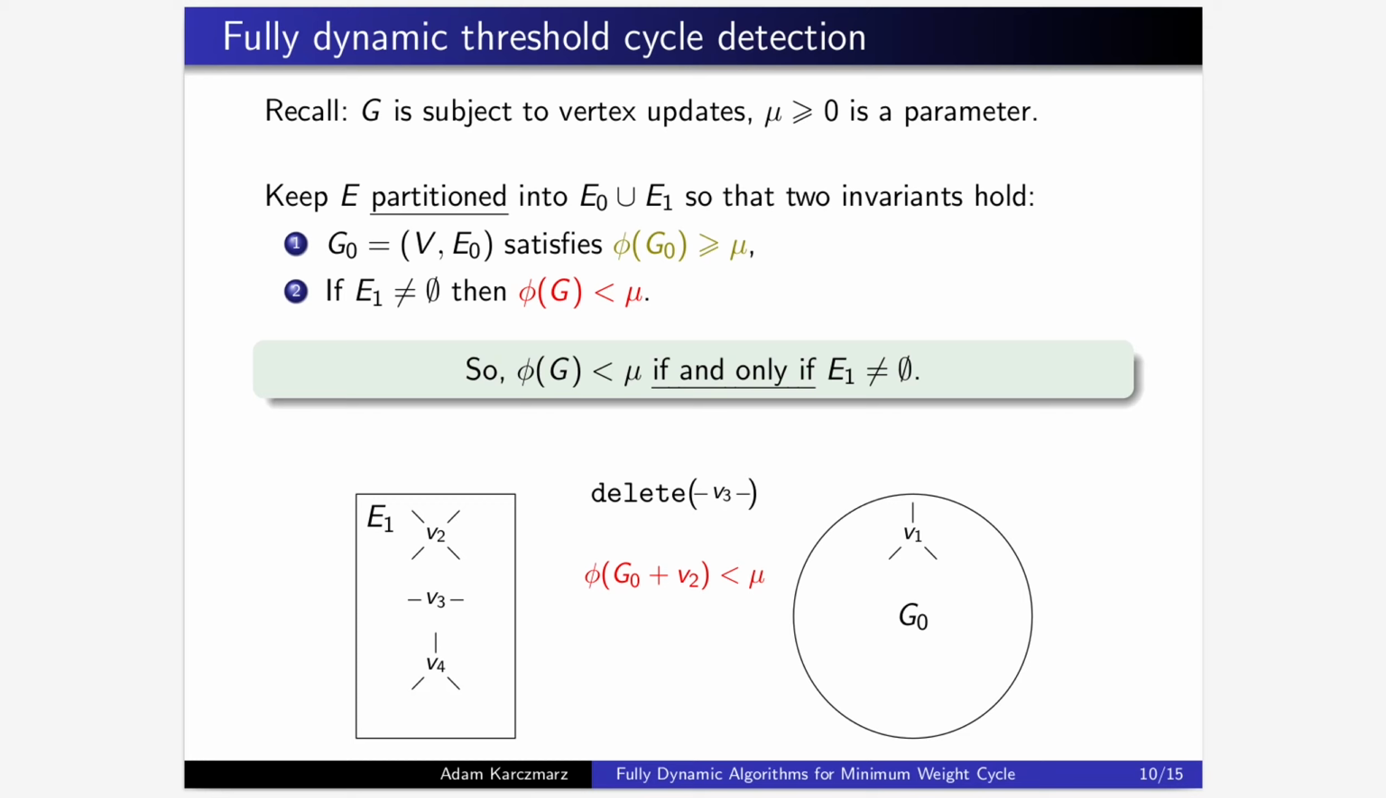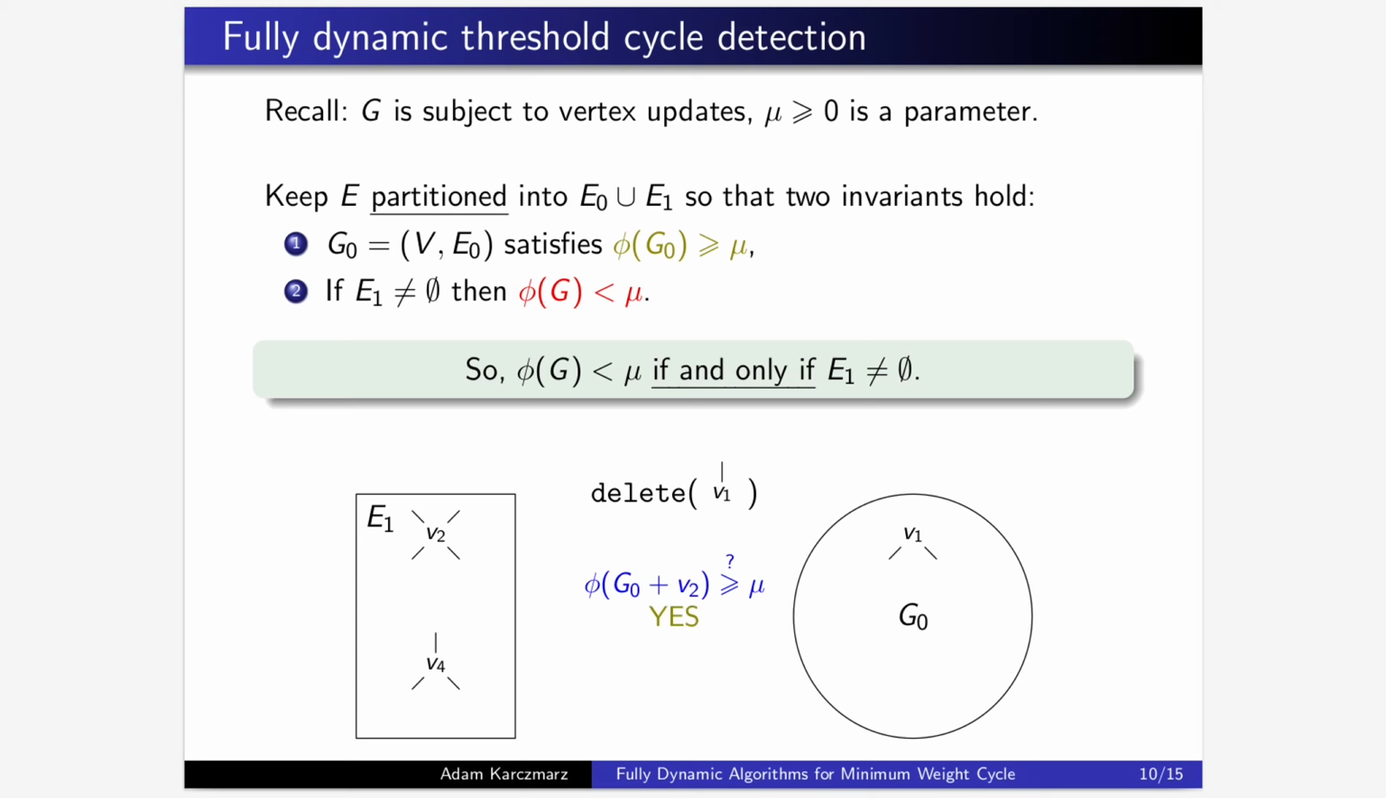Now suppose the edges around V3 are deleted. Since G0 contains no edges incident to V3, this cannot change the minimum weight of a cycle in G0 plus V2, so the attempt to move V2 will obviously fail. But now, let the next deletion remove just a single edge incident to V1. Since G0 shrinks, this may cause G0 plus V2 to lose its minimum weight cycle. And suppose this is indeed the case.